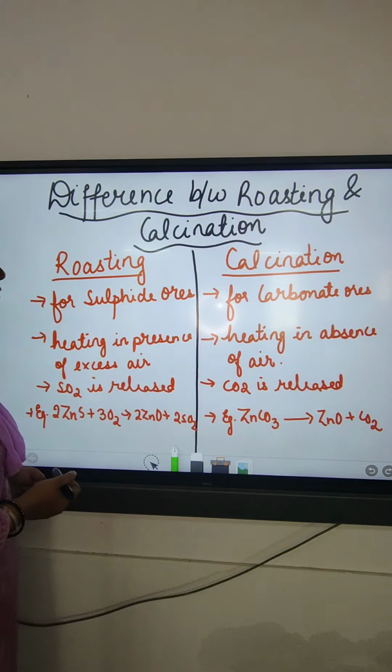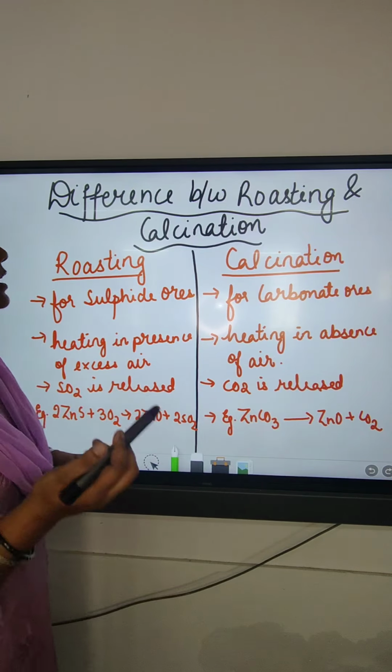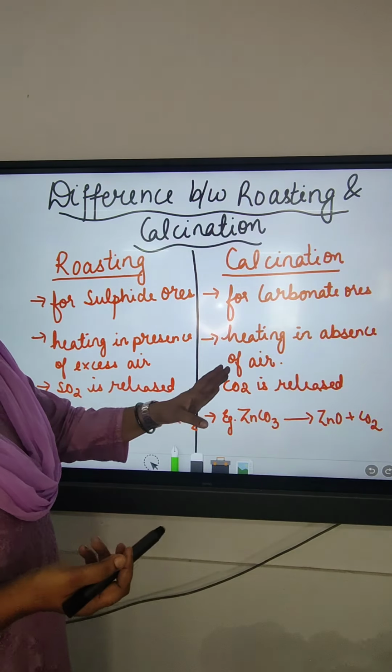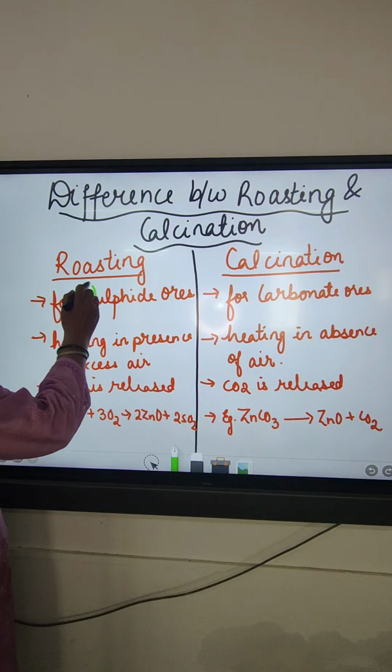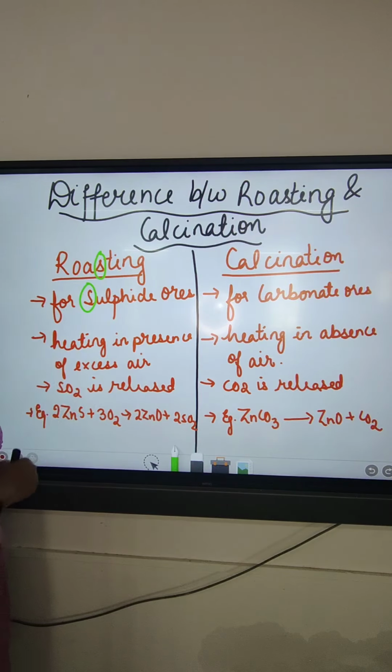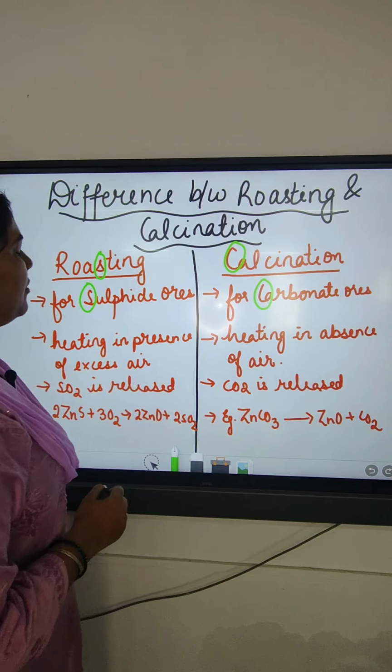Many a times this difference is asked and we mix up both the things. So we will learn a small trick to remember the difference between roasting and calcination. First of all, roasting is done for sulfide ores. So here is S and here is S. And calcination is done for carbonate ores. So we can quickly find out.